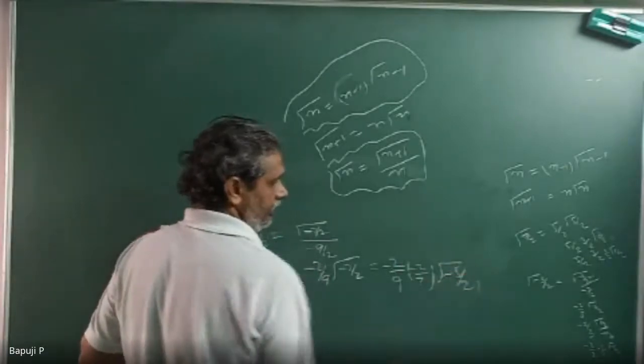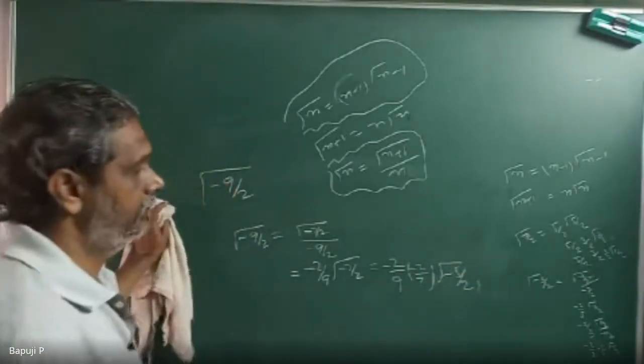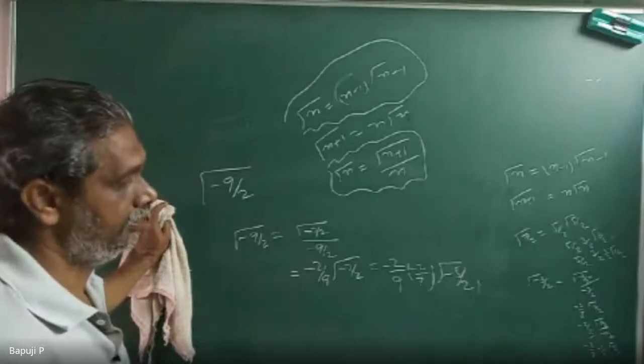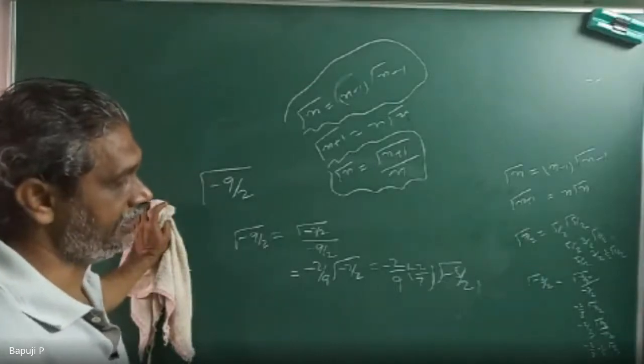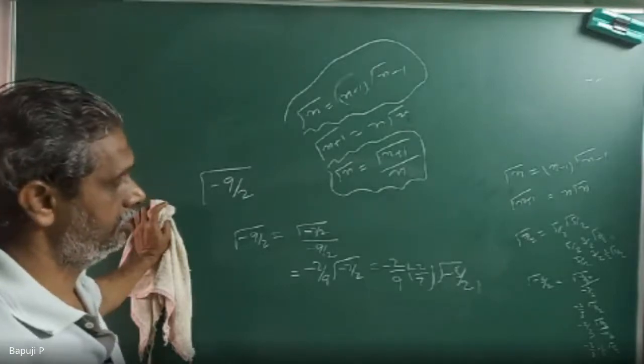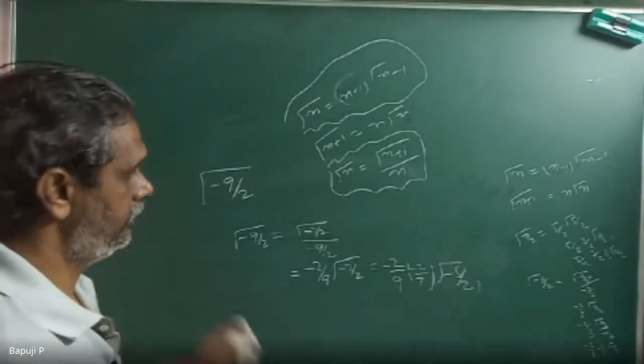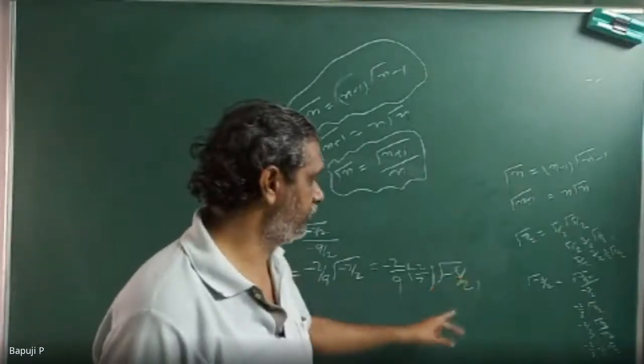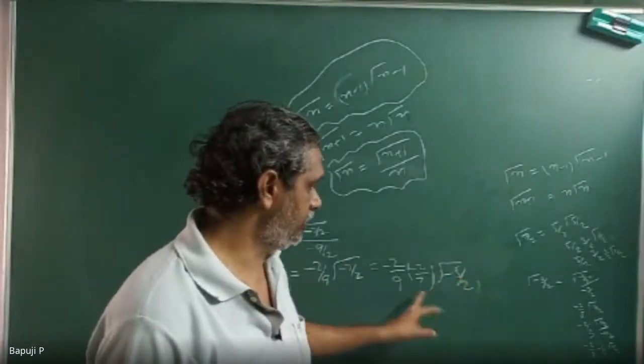What I have written: taking the reciprocal of minus 7 by 2, I'm writing minus 2 by 7. Are you agree or not? You only said gamma of minus 5 by 2 divided by minus 7 by 2; this 7 by 2 I have written here.